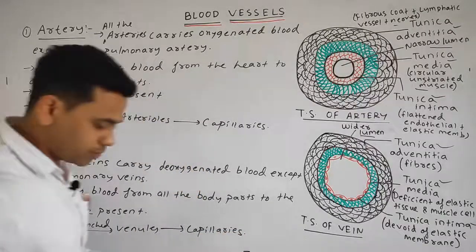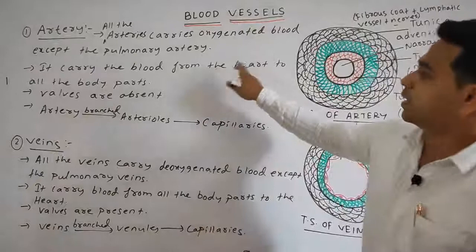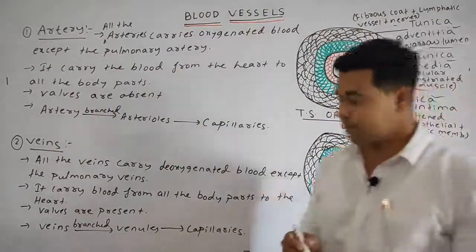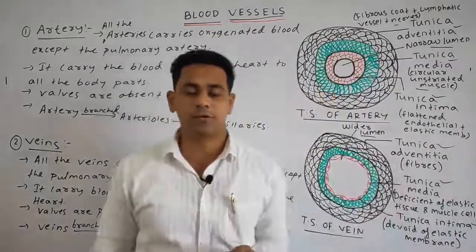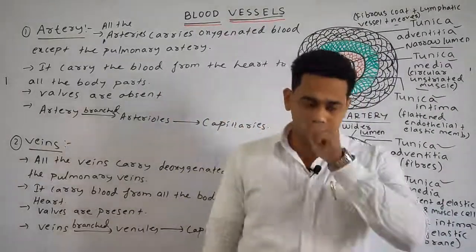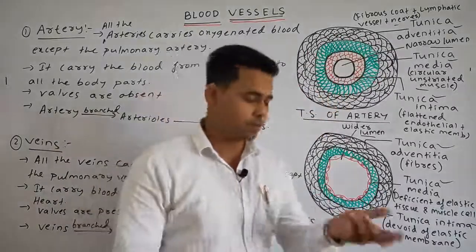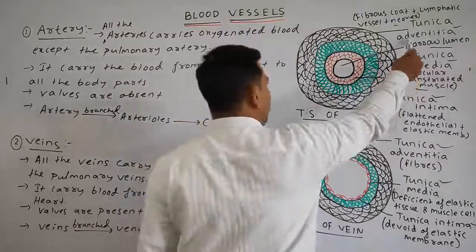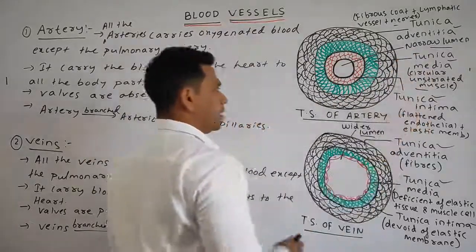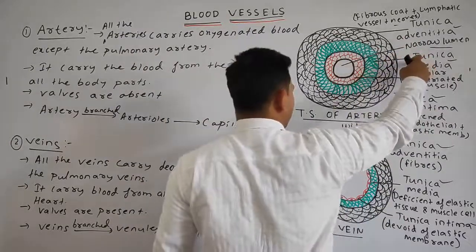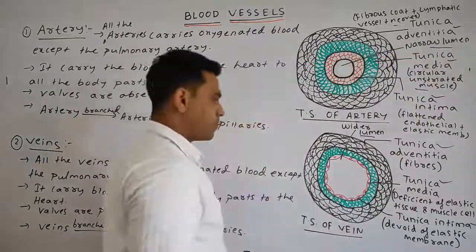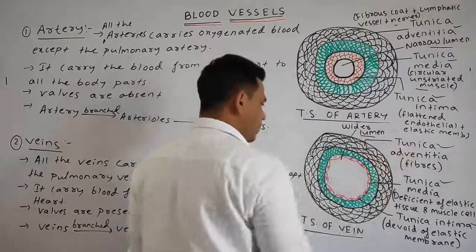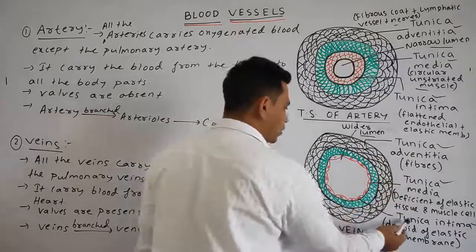Okay, students, so what we have discussed: from the heart to the body parts, and from body parts to the heart. Basically, first we discussed two blood vessels. One is the artery, the other one is the veins. Artery consists of three layers: tunica adventitia, tunica media, tunica intima. Outer one tunica adventitia, middle one tunica media, inner one tunica intima. Similarly, the vein also has three layers: outer tunica adventitia, middle tunica media, inner tunica intima.